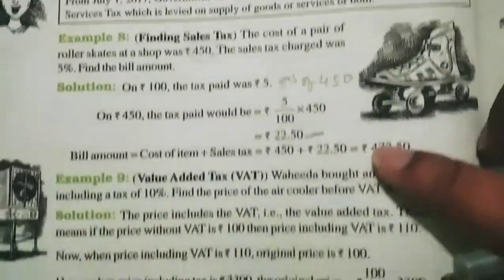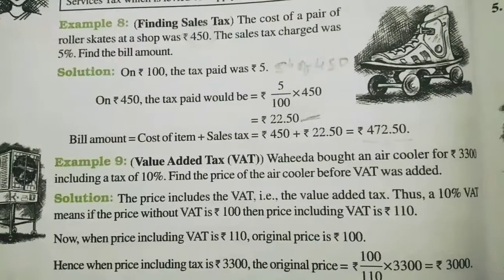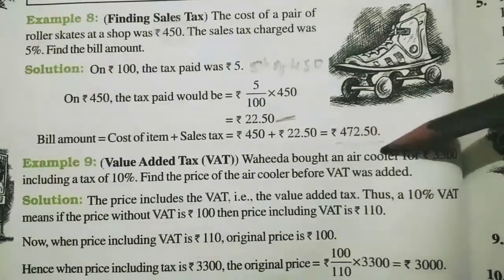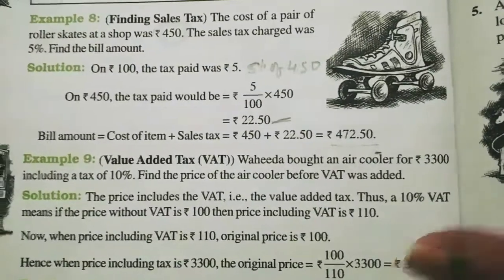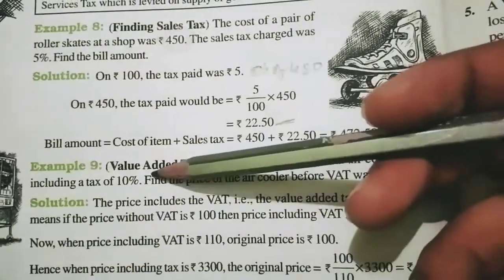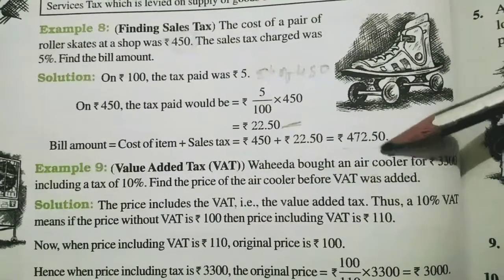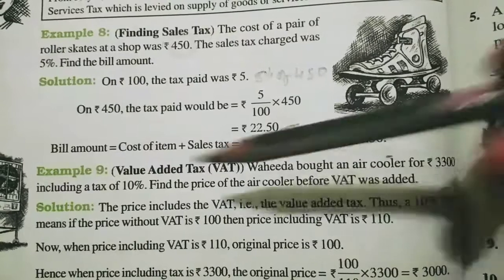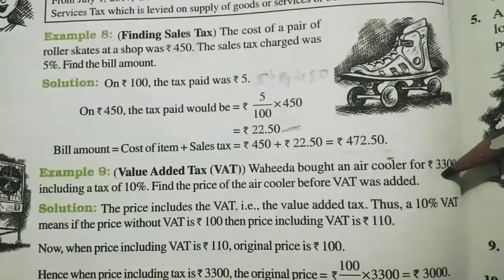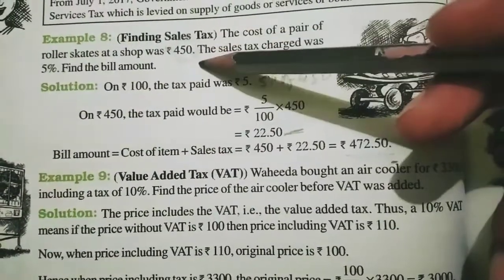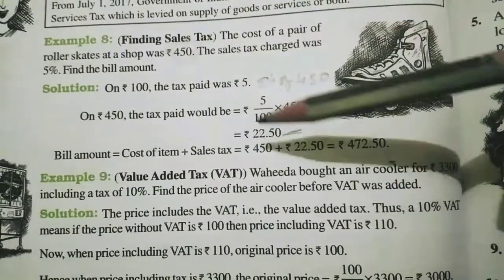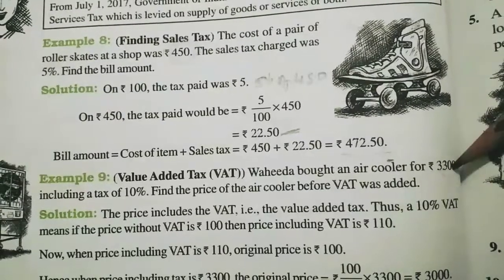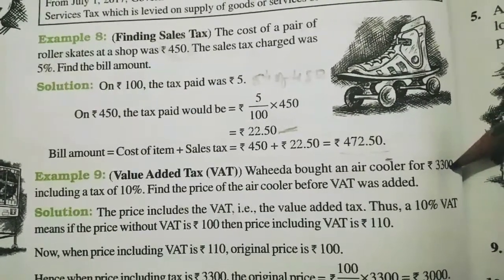Understood? So now example number 9, value added tax. It is also the same thing. Wahida bought an air cooler for rupees 3,300 including a tax of 10%. Now see, here the cost of the air cooler is this much. So this 10% tax is already included here. That means already added here. Like in the earlier question, tax was not included, you have to add it later on. But here 10% is already added, already included in this 3,300.